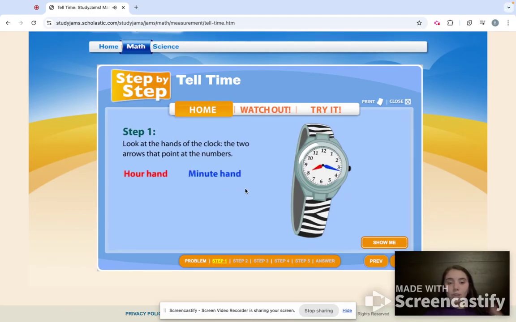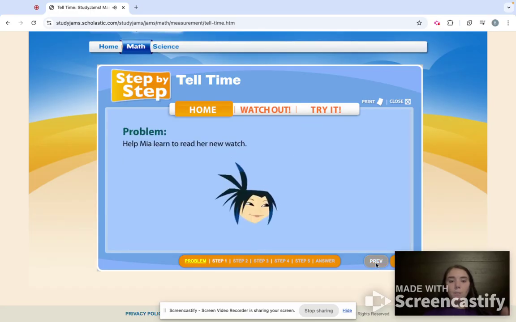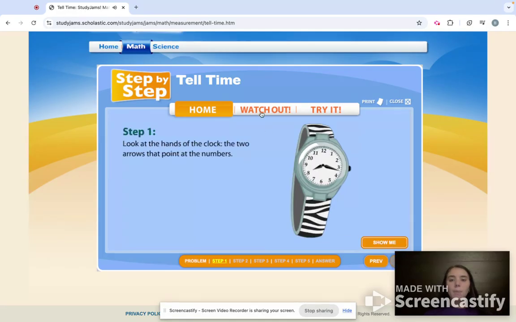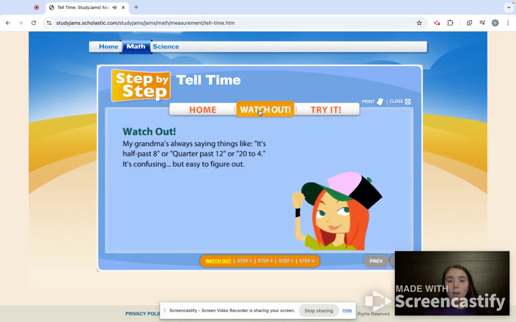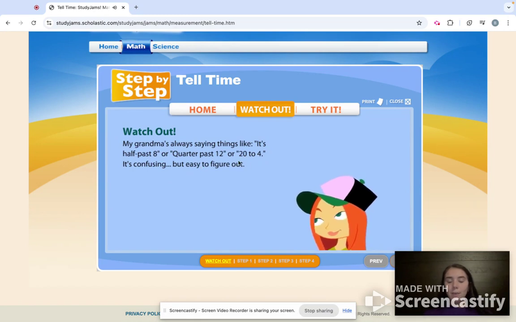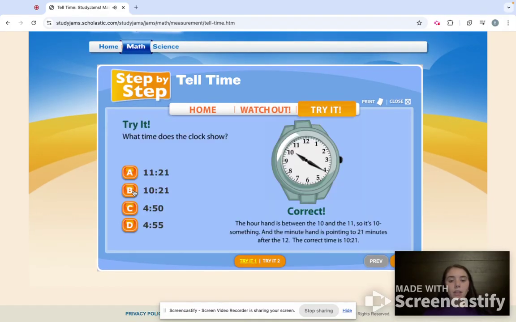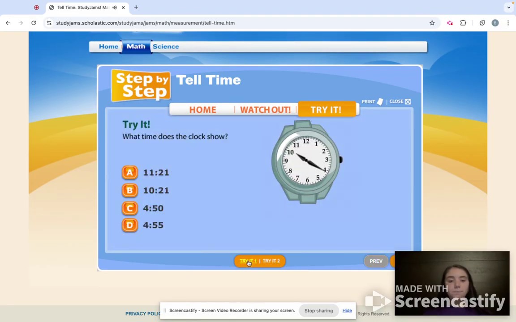And you can click show me, and it will show the students whatever the topic is and what it's talking about. This one specifically is showing the hour hand and the minute hand right now. You can also go back if the students happen to miss something, just click previous, next. Up at the top, it has watch out, and this is just going to be another problem that pops up, or different phrases that the students might hear that might confuse them. This could be different for all of them. And then it's also going to give you the try it portion where it does just a short little section, and you can just click your answer, and there are multiple try its for each one.